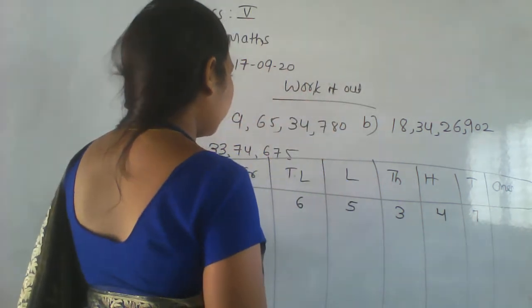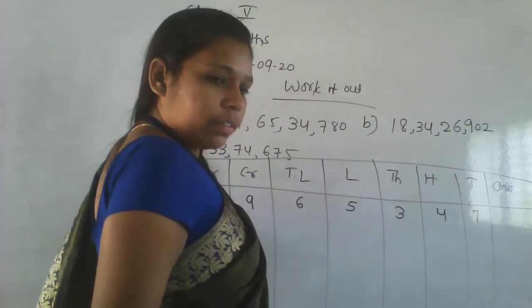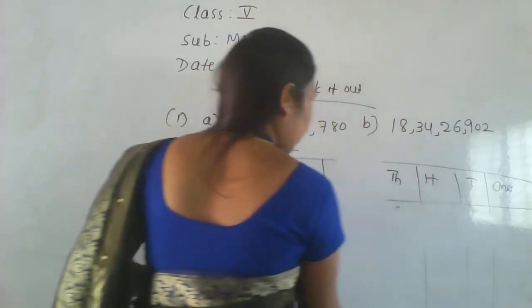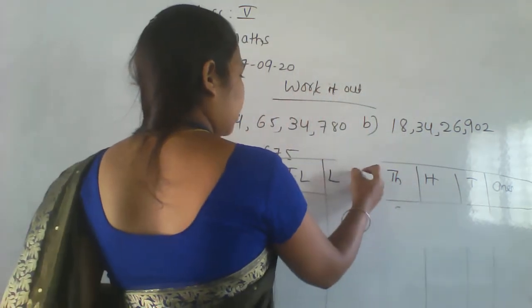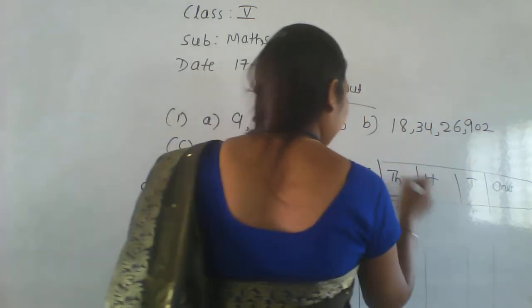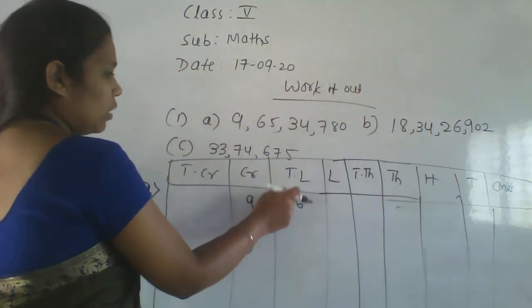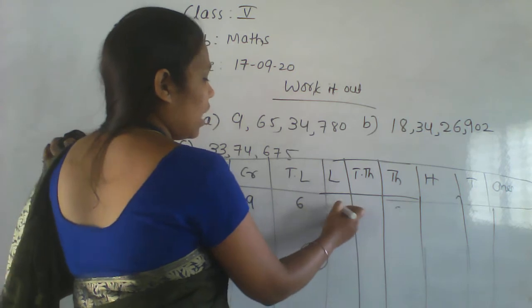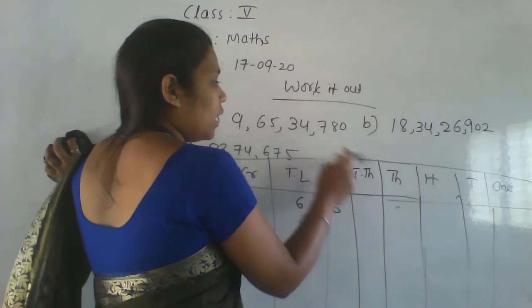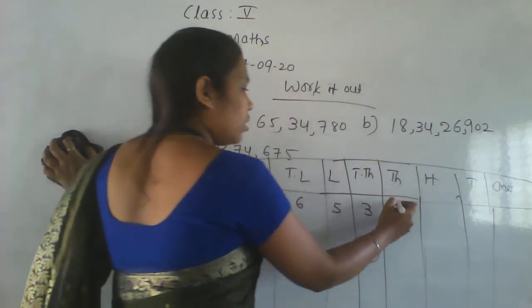Wait once again. Which value I left here? That is 10,000, right? Okay. I left here the 10,000 value. So here make another column. Okay. So 9 crore 65 lakh means 6 is in the 10 lakh value, 5 is in the lakh value. 34,000, 3 is in the 10,000 and 4 is in the 1,000 value.